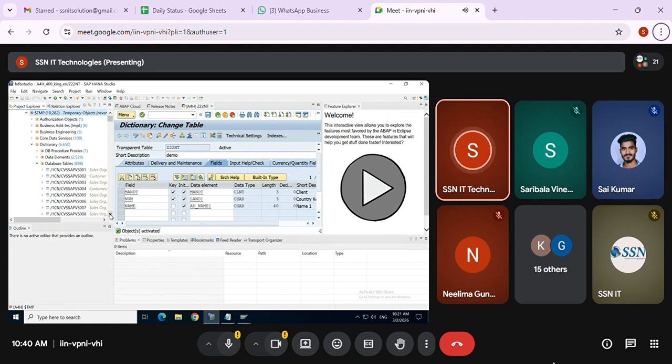You can see that under that we have Z22NT. Clear? So this is my table.